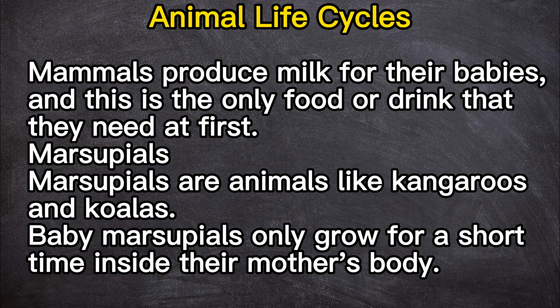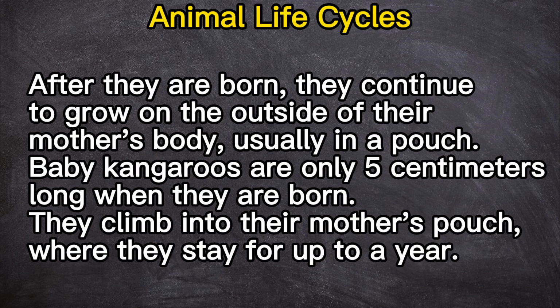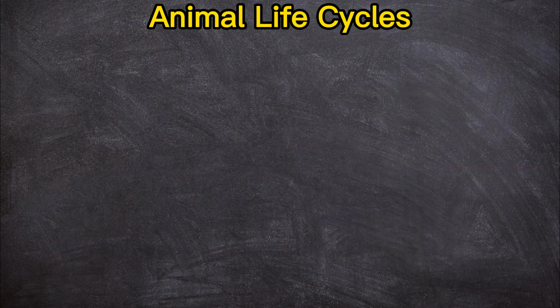Marsupials. Marsupials are animals like kangaroos and koalas. Baby marsupials only grow for a short time inside their mother's body. After they are born, they continue to grow on the outside of their mother's body, usually in a pouch. Baby kangaroos are only 5 centimeters long when they are born. They climb into their mother's pouch, where they stay for up to a year.